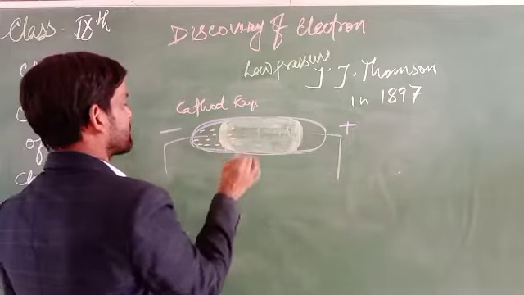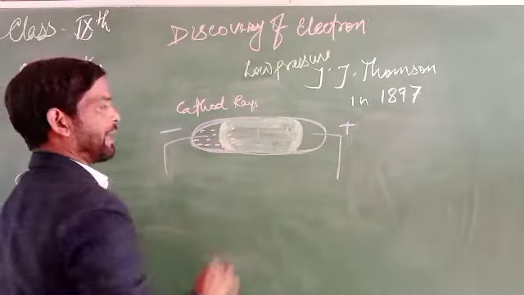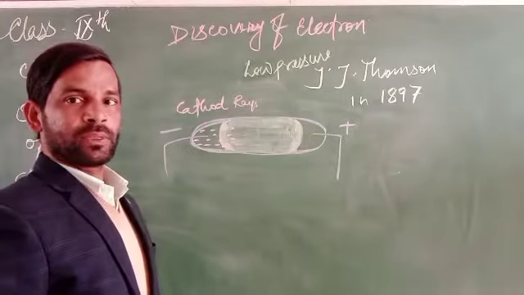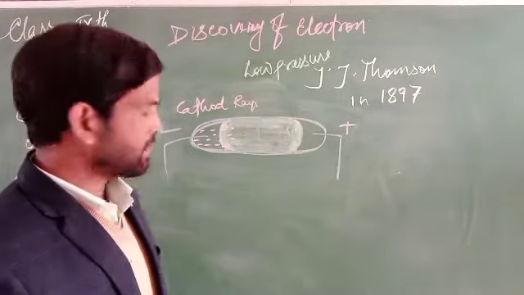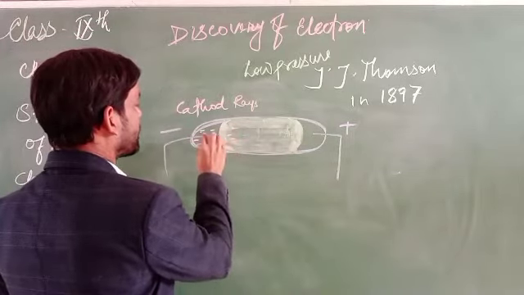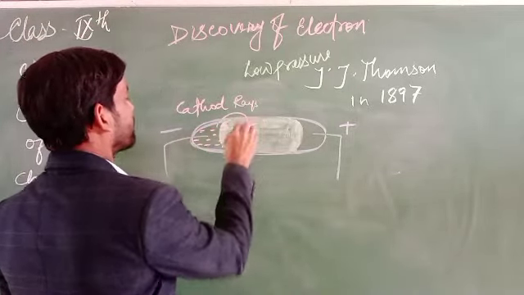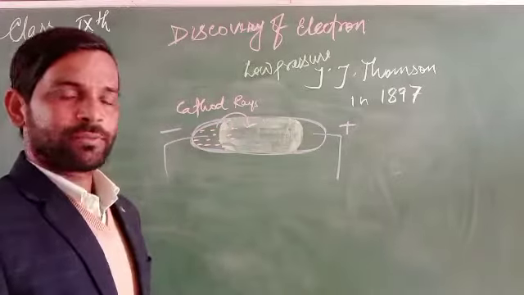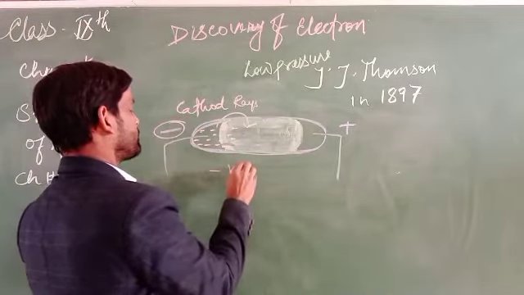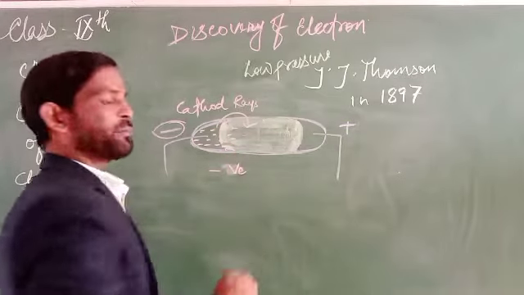And as you know, the electron is also a negative charge. That means it can be negatively charged. So it is proved that this flow of charges in the form of cathode rays must be negative in nature.